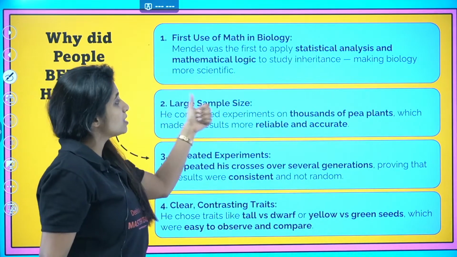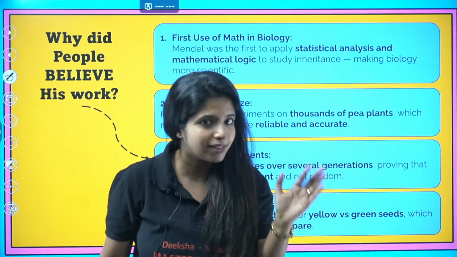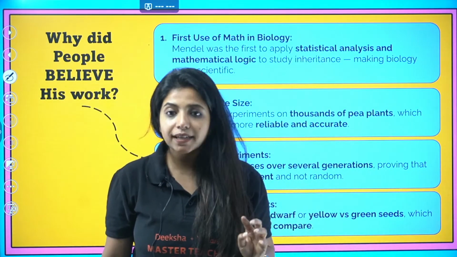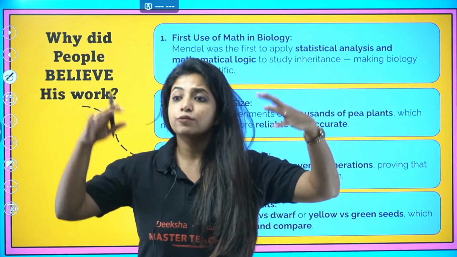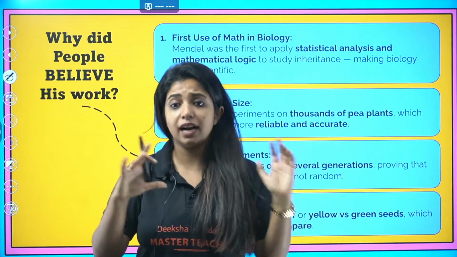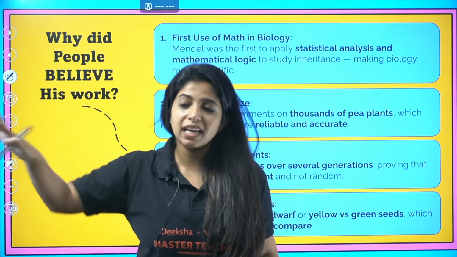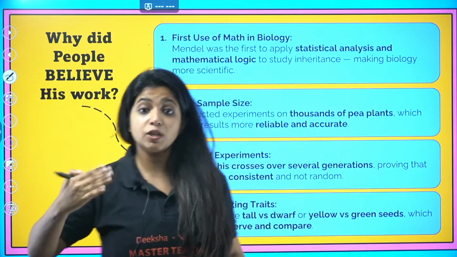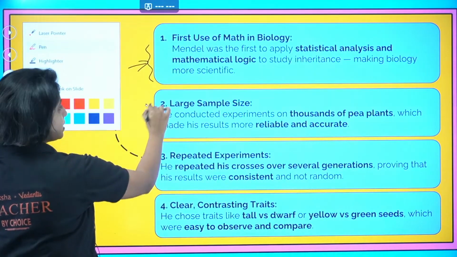Second thing, large sample size. So he was not like, I will cross only these plants and I'll see what is the result. That was not his case. Basically, he used one plant, then another plant to do his experiment, then another plant. So many plants he kept on doing his experiment, which is why it was largely seen that, okay, in this plant also things were working. In this plant also, when I did the same experiment, same result is coming. So that is why large sample size was helping him make people believe that, yes, this is actually correct.